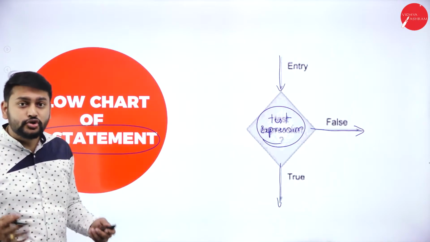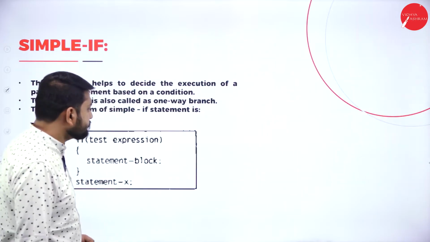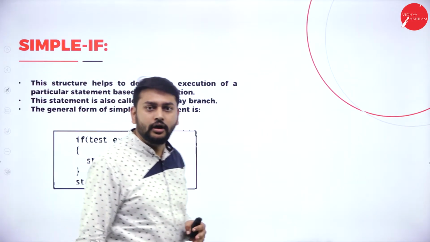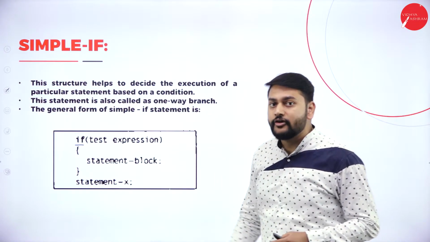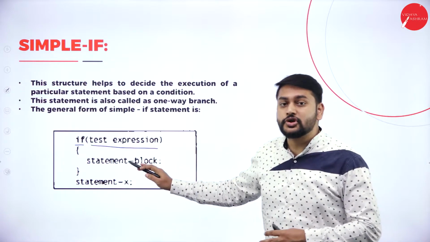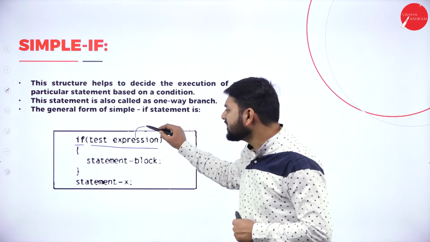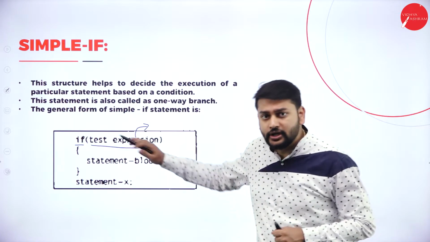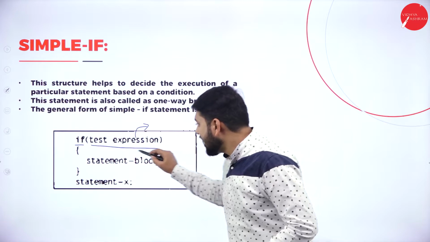Can you show us how exactly the syntax looks? Please look here. I have the if statement here. This is what I call a test expression or the condition. If the test condition is true, this statement block will be executed.